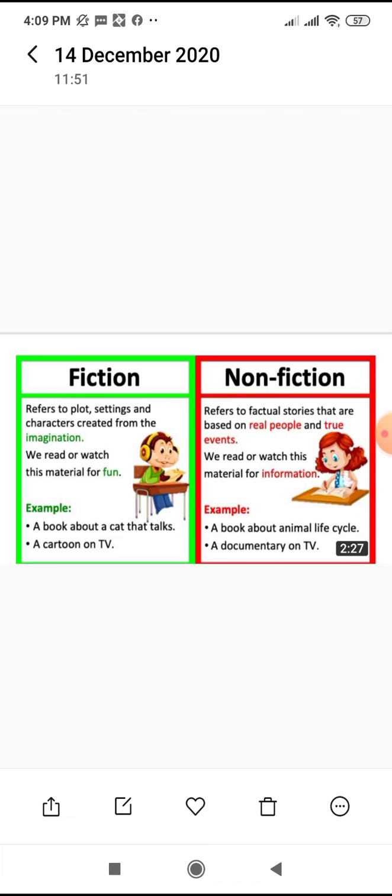And non-fiction refers to the factual stories that are based on real people and true events. We read or watch this material for information. Here are some examples like a book about animal life cycle and a documentary on TV.